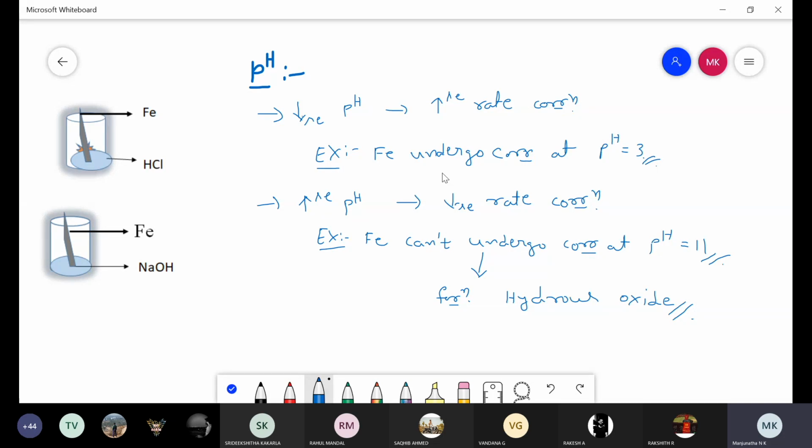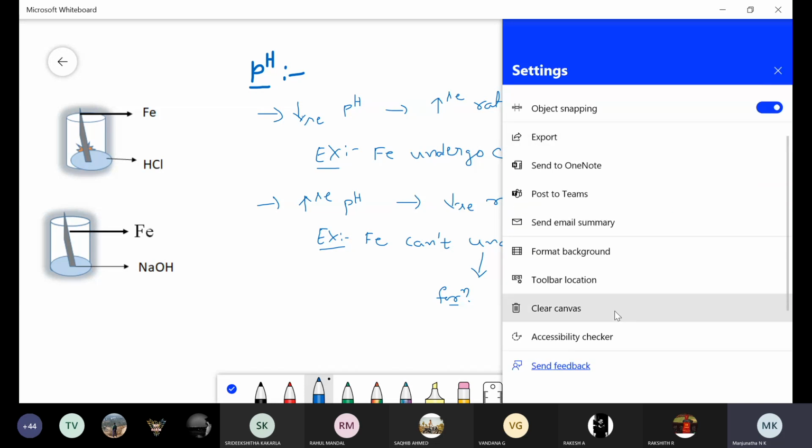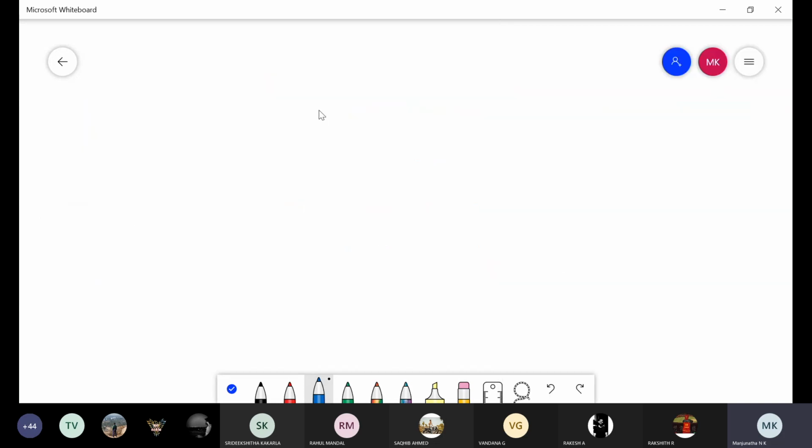For example, iron undergo corrosion at pH 3. Same iron cannot undergo corrosion at pH 11 because of formation of protective hydrous oxide layer. So this is first one, that is pH. Coming to the next factor which affect the rate of corrosion, that is temperature.